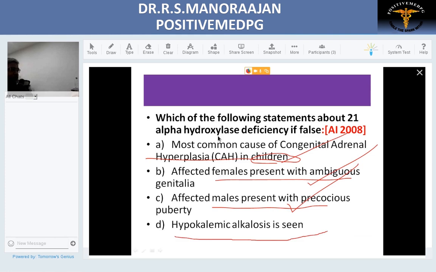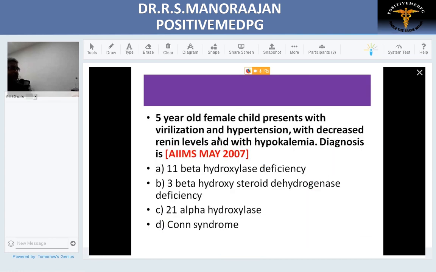Hypokalemic alkalosis, is it true? In this patient, there is no aldosterone, so sodium is lost and potassium is retained, so there will be hyperkalemia. So this statement is false. There should have been a hyperkalemic acidosis. The answer is D.